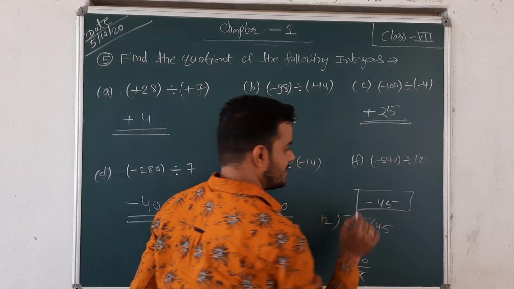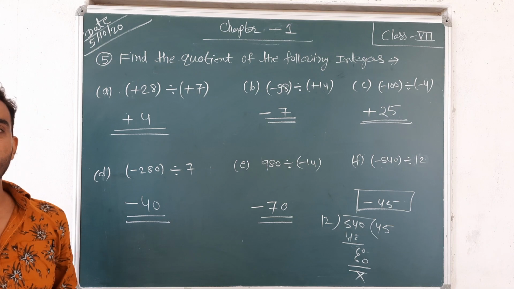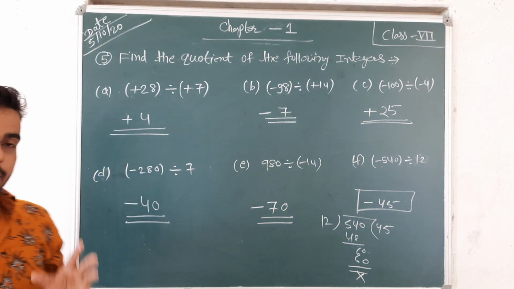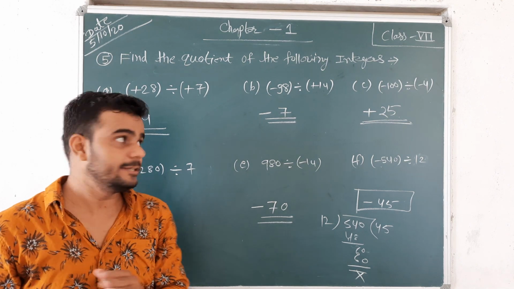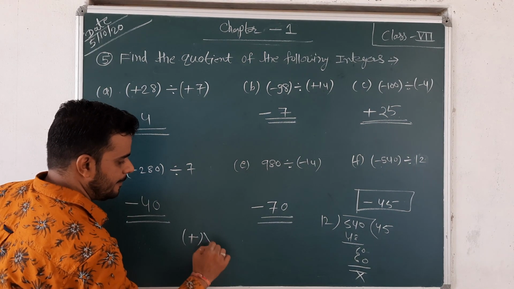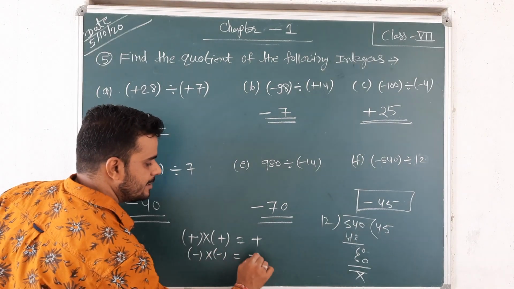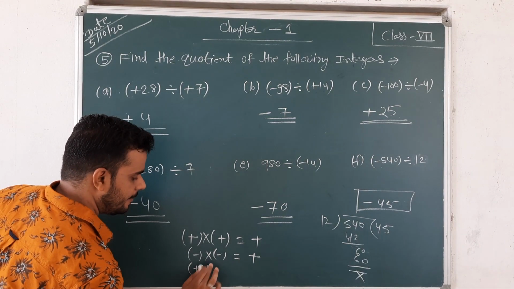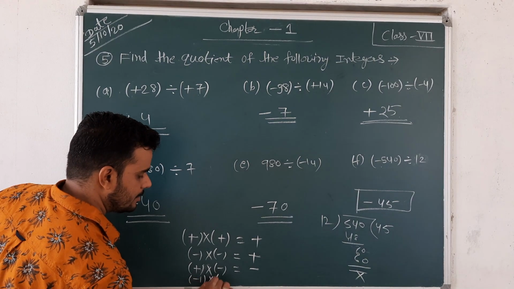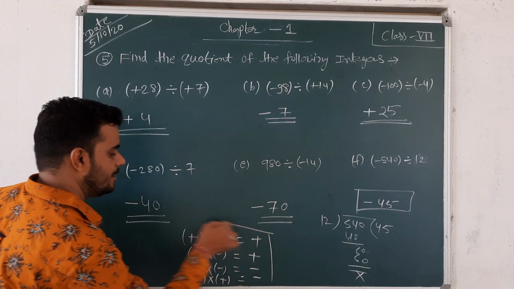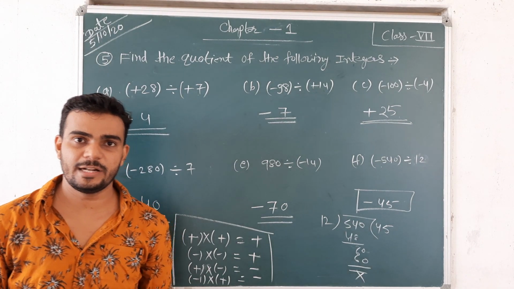The answer written on this side is wrong, so the right answer is negative 45. So this is the way to find the quotient. Just take care only about the signs. Positive multiplied by positive is positive. Negative multiplied by negative is positive. Positive multiplied by negative is negative, and negative multiplied by positive is also negative. These are the four types. You have to just take care about the signs. Take a screenshot and write it in your book.